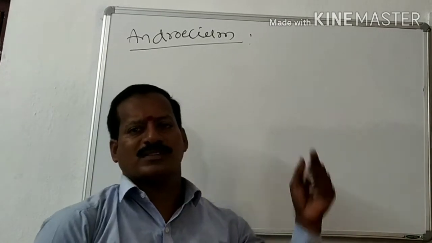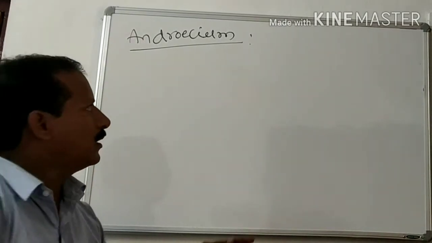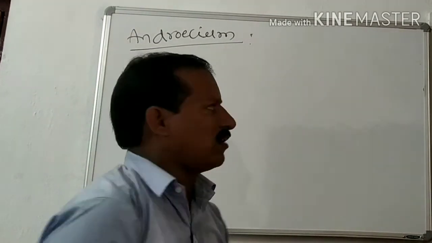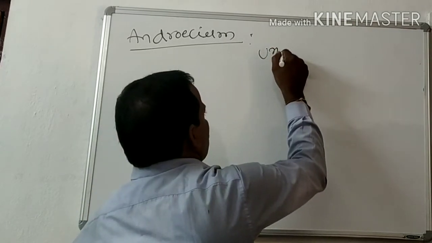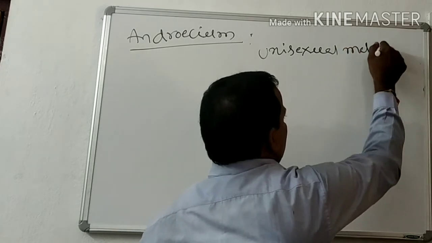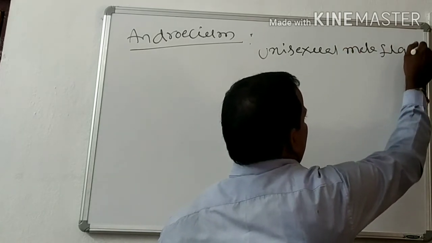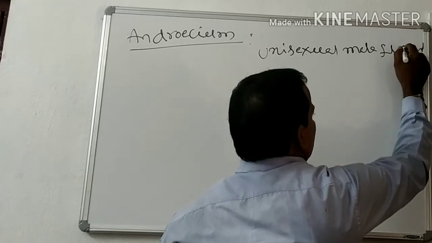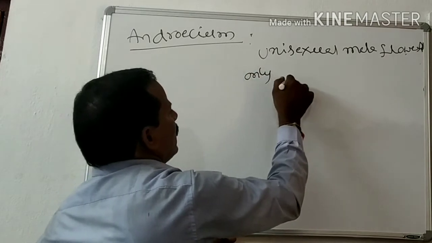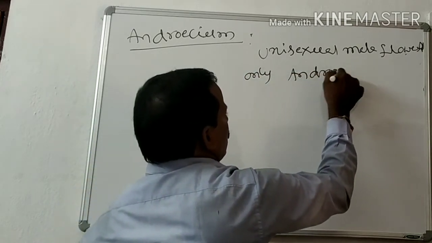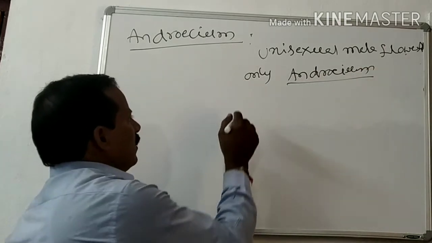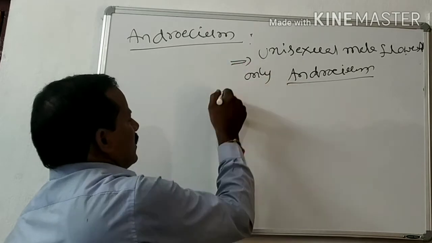In the case of Euphorbiaceae, the androecium is very special. Unisexual male flowers are there, and the unisexual male flowers have only androecium. Only androecium is present.